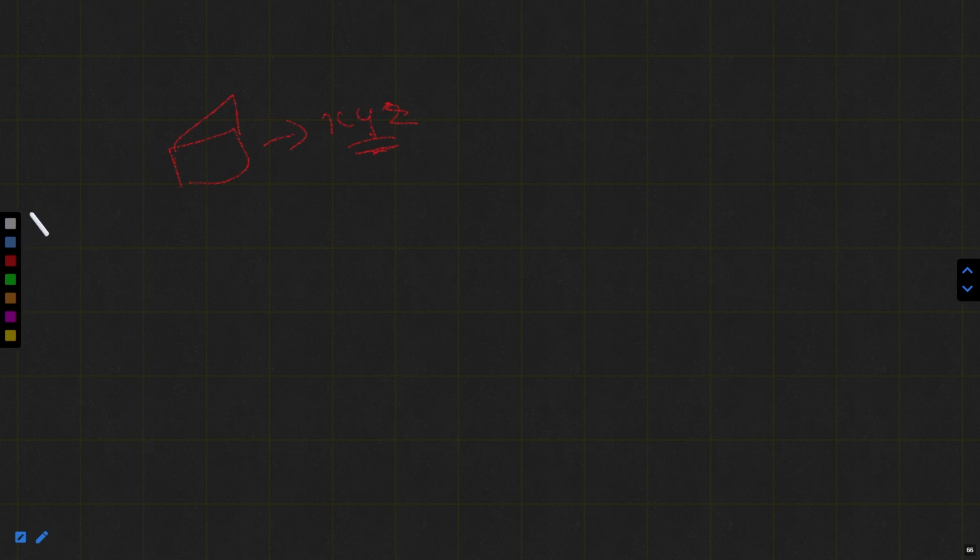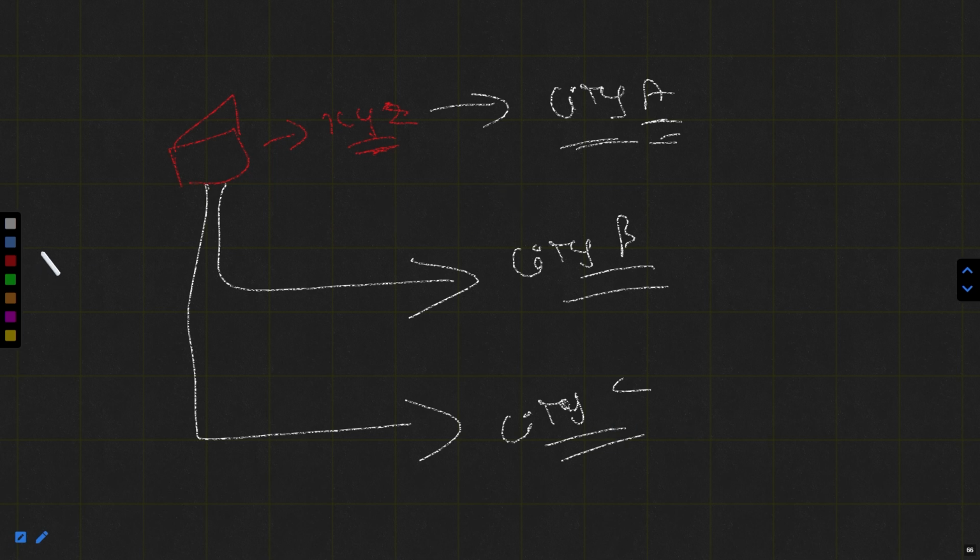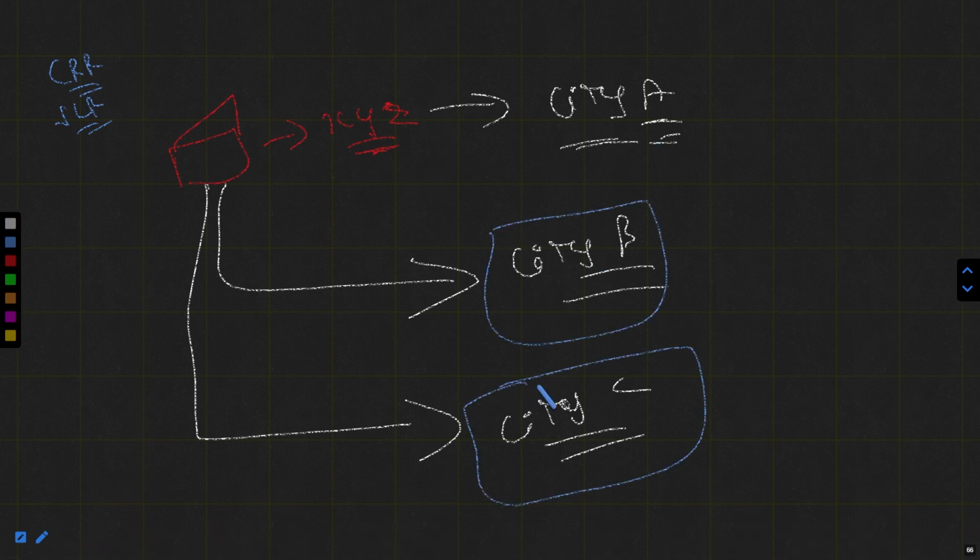They had their branch in city A. Thereafter, they opened two new branches, at city B and at city C. So XYZ has to ensure that the maintenance of CRR and the SLR is to be maintained on these new branches also.